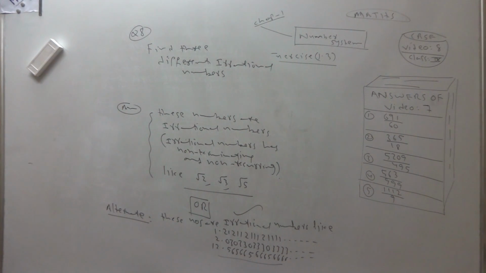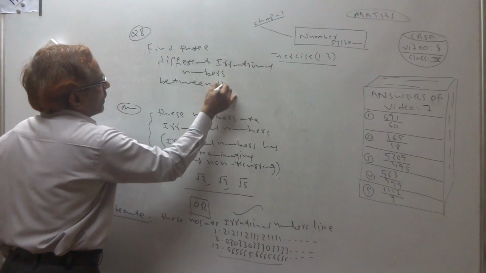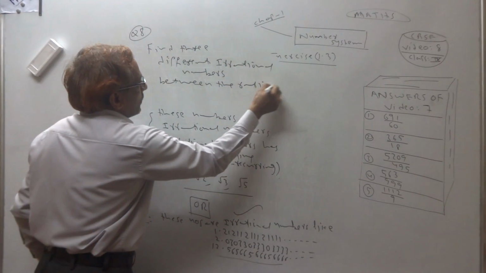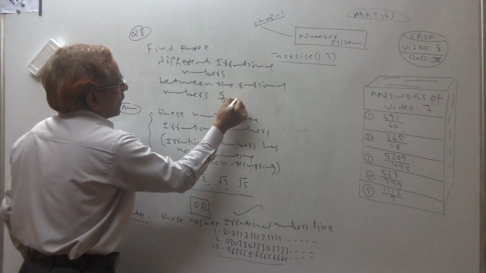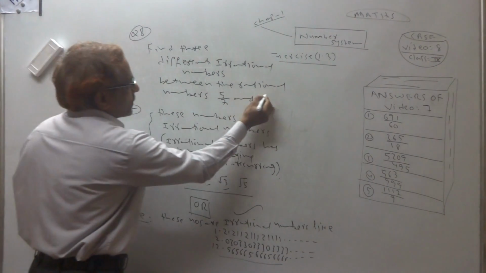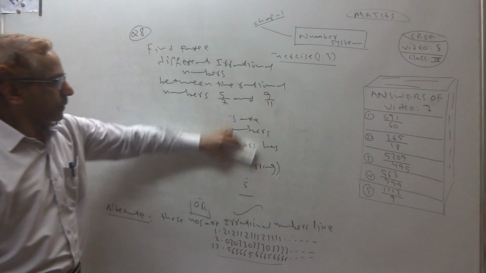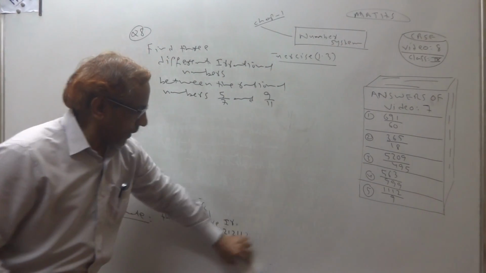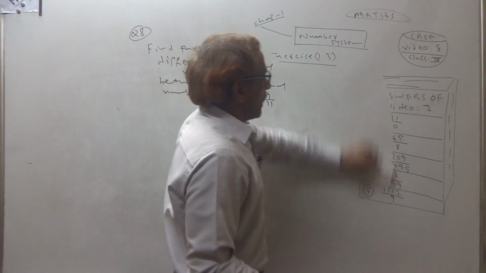Find three different irrational numbers between the rational numbers 5/7 and 9/11. How do we do this sum? You see, you know that